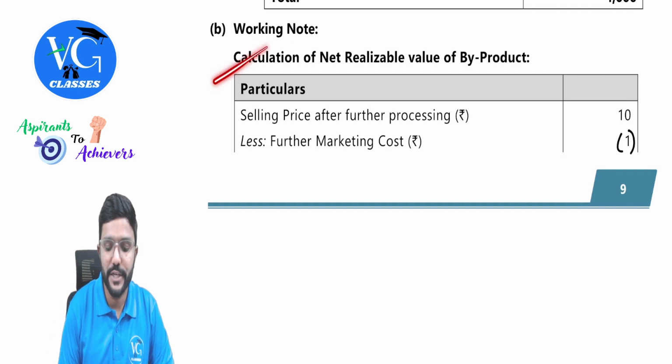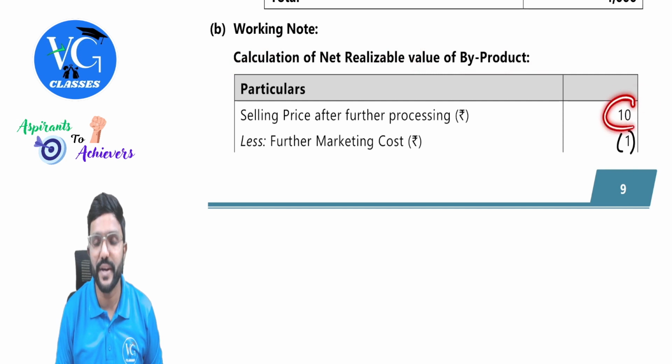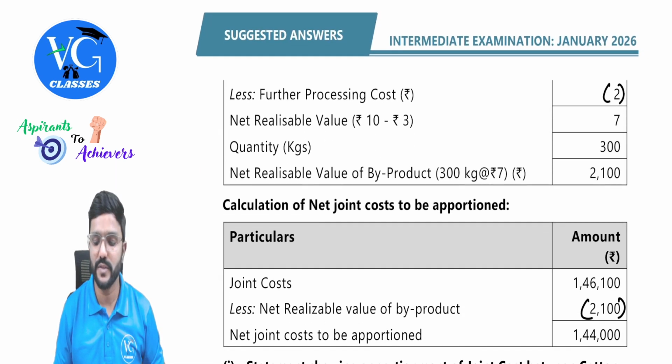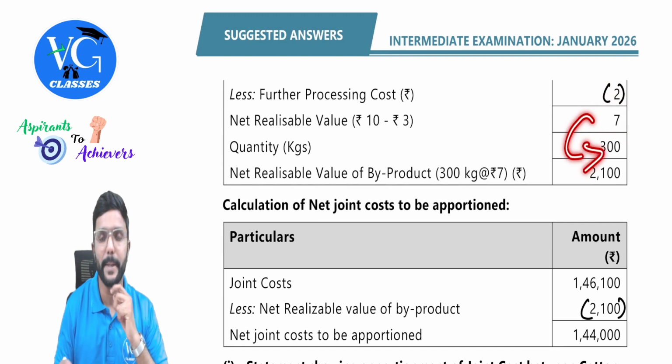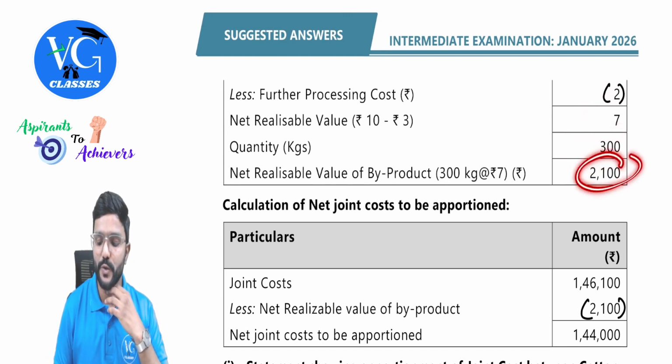Yes, first one. Calculation of net realizable value of a byproduct. Selling price after further processing per unit is taken here as 10. Further marketing cost is 1 rupee and further processing cost is 2 rupees. So we will get net realizable value per unit as 7. Multiply that with the quantity of byproduct, that is 300. So you will get 2100.